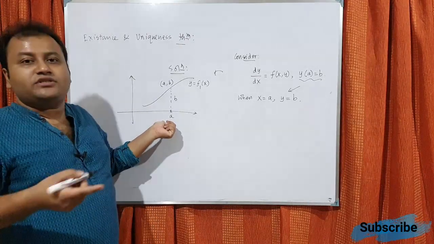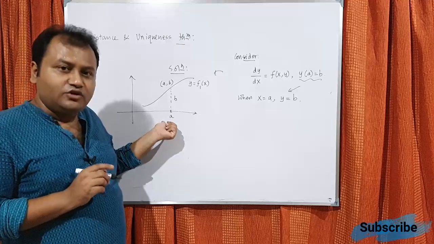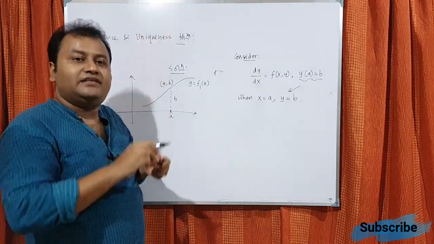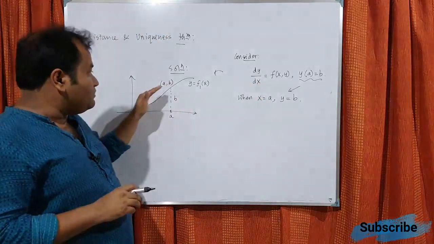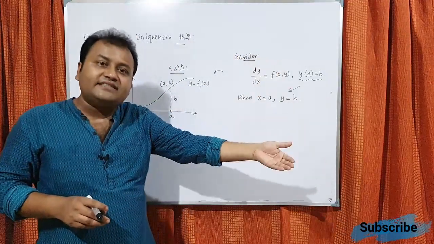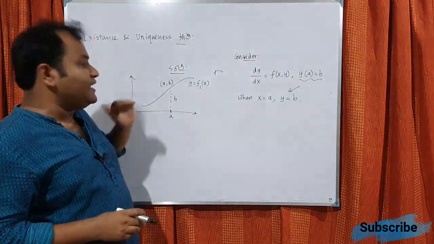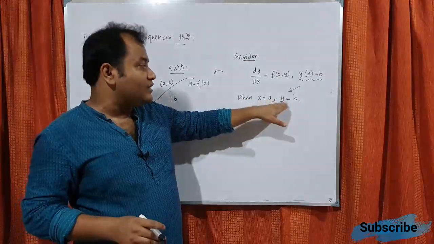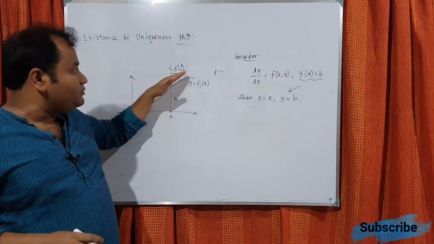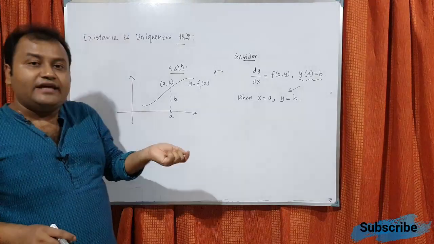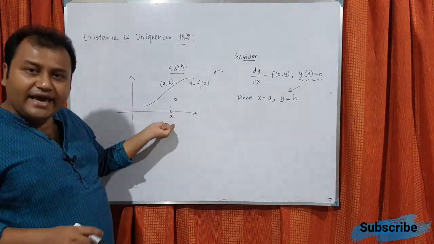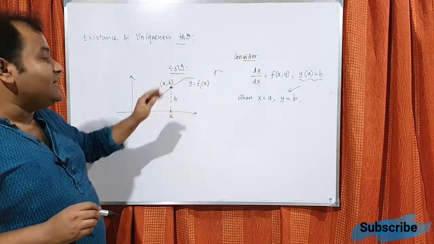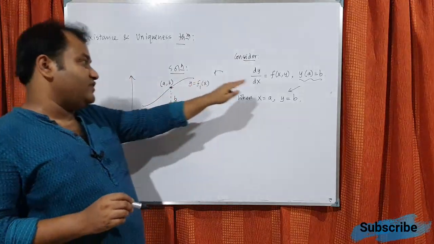Understand? So solving the differential equation means we are doing integration, right? What is the meaning of a differential equation? For the first order case, it is the movement of the tangent. So from the movement of the tangent we have to trace the curve back. We have to do the integration, and when the condition is given, that means when x equals a, then y should be b. So whatever curve we draw, that curve will take the value b when we put x equals a. That means the curve must satisfy this point (a, b). That is the meaning of the solution of the differential equation which also satisfies the condition.